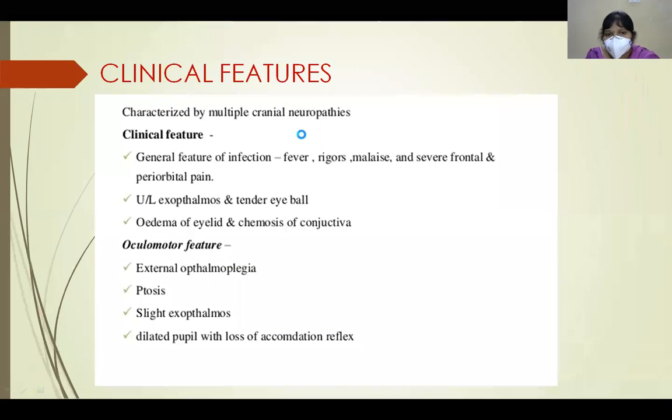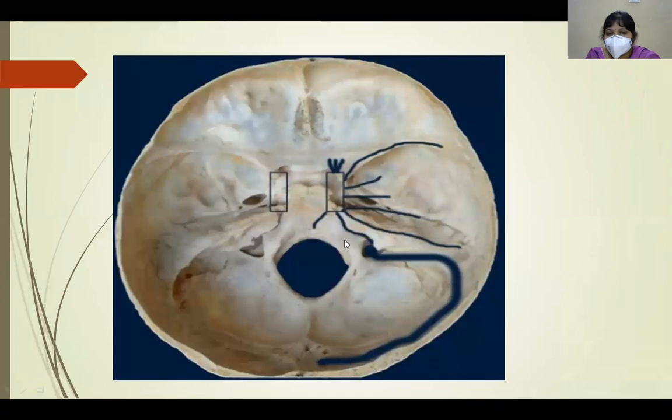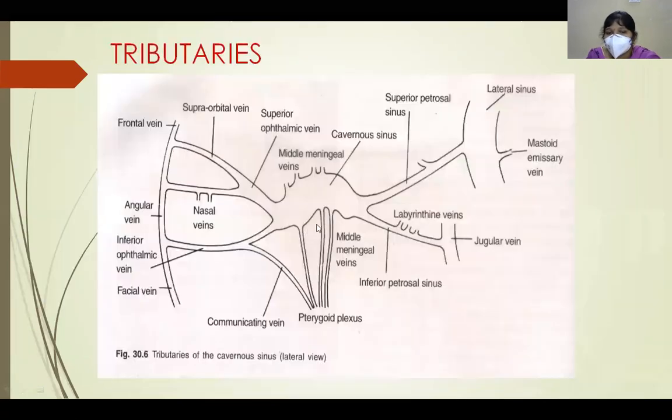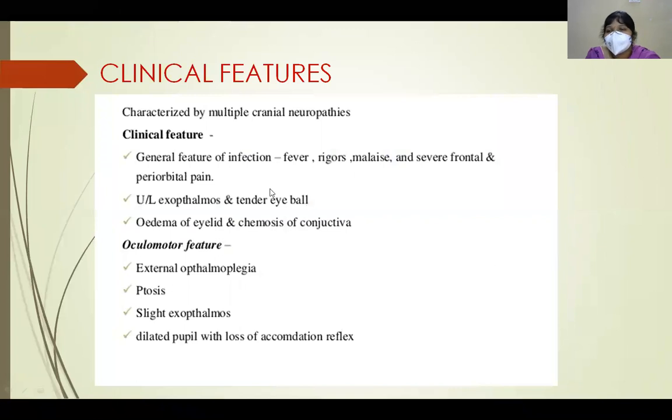So with the idea of the location of the cavernous sinus, the structures passing through and present in the lateral wall, and the tributaries, we have to deal with the clinical features of